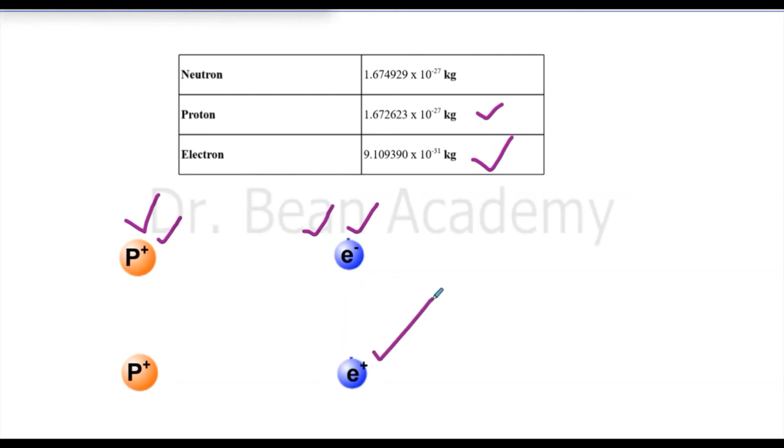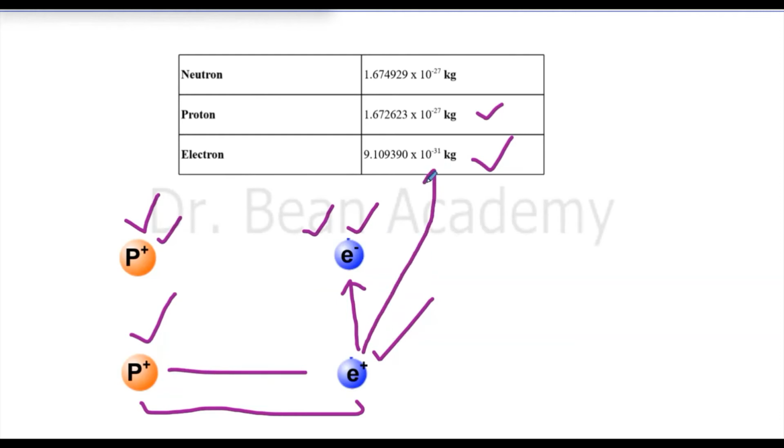Similarly, if you have a positron, now one thing is matching. Of course, their charges are the same. Both have the same charges and the polarity of the charges is the same. Both have positive charges. But one difference is still left. An electron is still an electron. So everything of a positron is like an electron except the polarity of the charge. So okay, the charges are matching with a proton, but masses are still different, right? Because a positron has the mass of an electron, but a proton has its own mass. So their masses are still different.